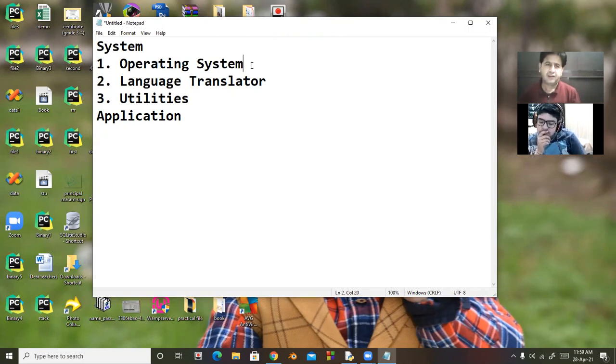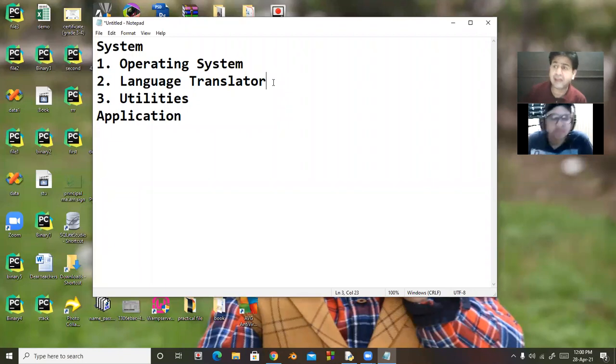It means operating system gets the work from user, and after that it implements that work with the help of hardware. So in between hardware device and user, there is operating system, and there are different types of operating systems. For mobile, there is Android or iOS. For your desktop or laptop, there is Windows 7, Windows 10, or a Mac. So many operating systems are there.